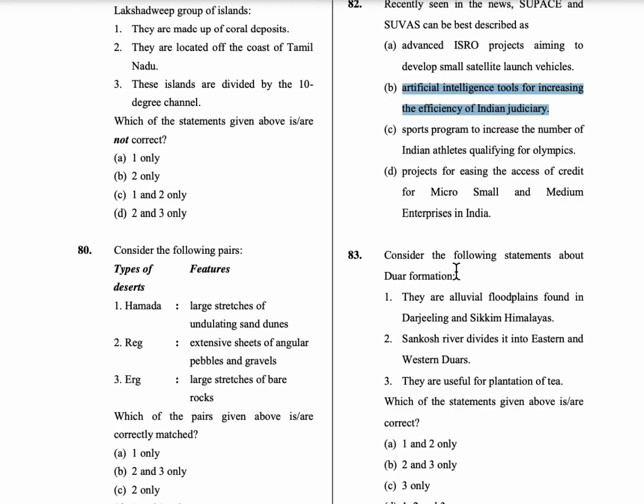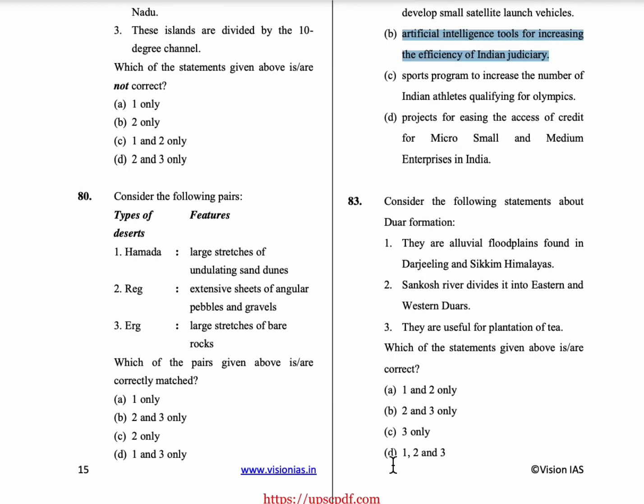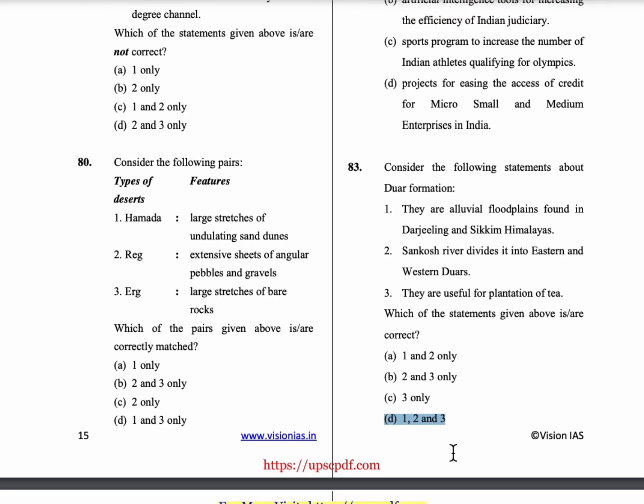83rd question, consider the following statements about Duar formation. So Duars are the alluvial floodplains that lie south of the outer foothills of Himalayas and north of the Brahmaputra river basin. So coming to the statements, they are alluvial floodplains found in the Darjeeling and Sikkim Himalayas. First is correct. Second statement is Sankosh river divides it into eastern and western Duars. Third statement is they are useful for the plantation of tea. So all these statements are correct. Option D is the correct answer.